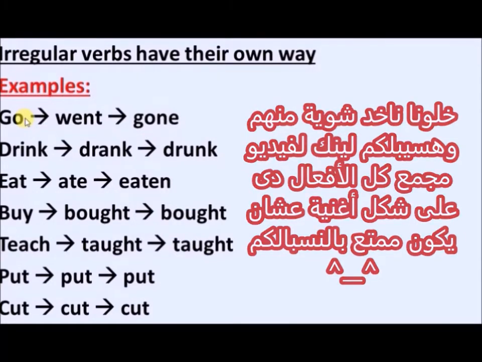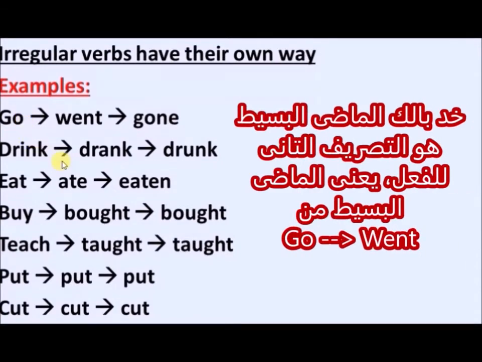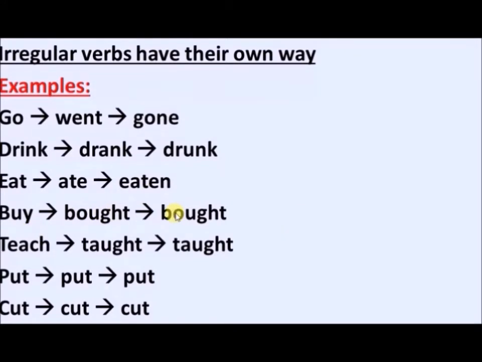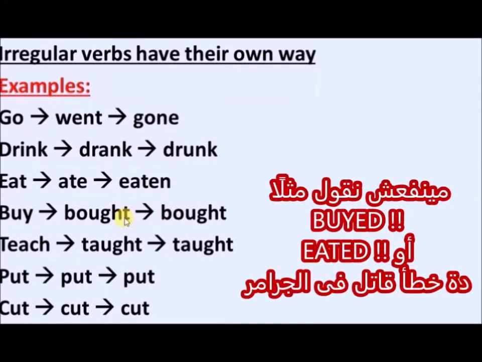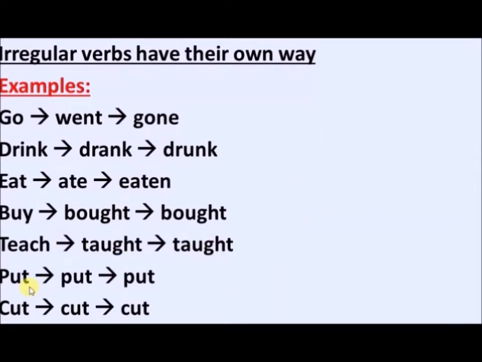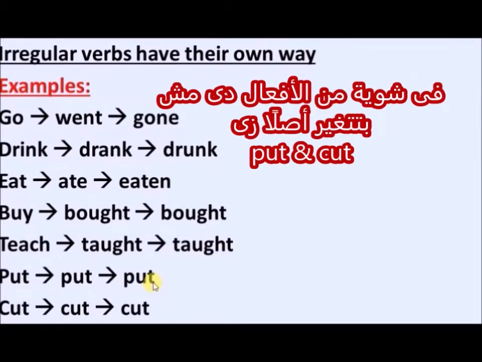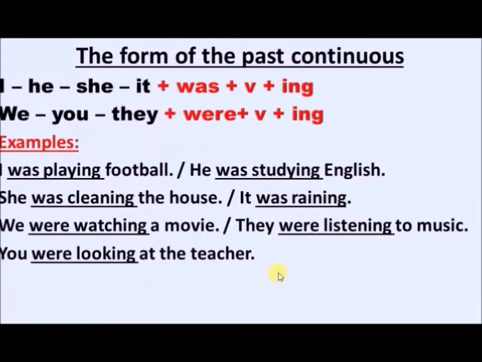Go, went, gone. Drink, drank, drunk. Eat, ate, eaten. Buy, bought, bought. So we cannot say, for example, buyed, and we cannot say eated. That's a fatal mistake in grammar. Teach, taught, taught. Put, put, put. So you will find some of the irregular verbs we keep as they are. We don't change them at all, like put and cut.